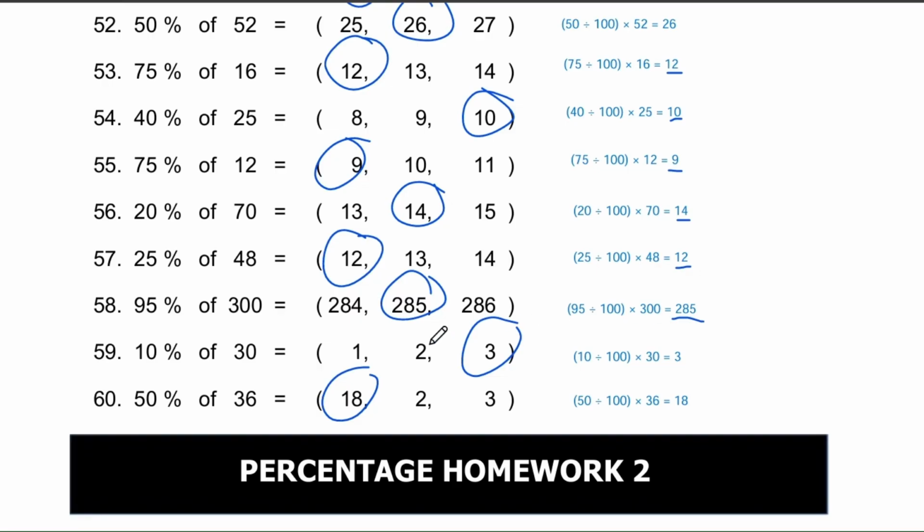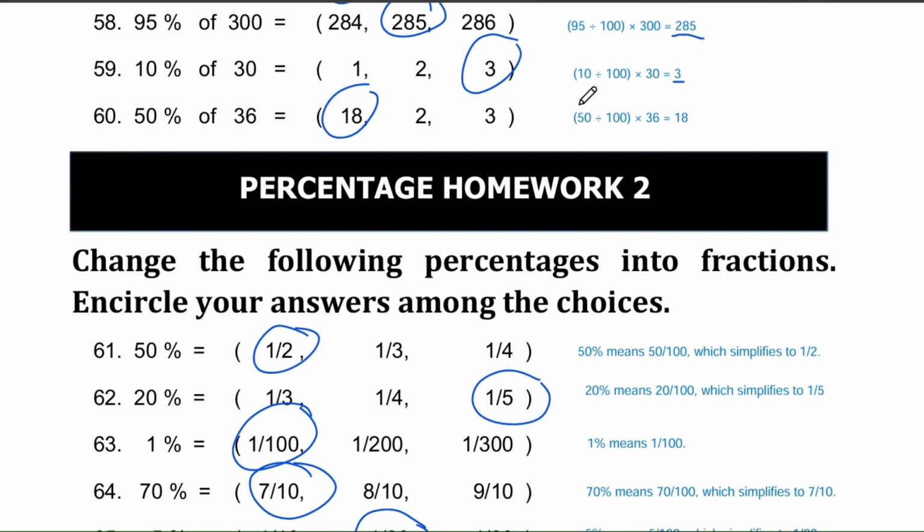Question number 59. What is 10% of 30? The options are 1, 2, or 3. The correct answer is 3. 10% means we're looking at 10 out of every 100 parts of a number. To work this out, we divide 10 by 100, and then we multiply by 30, giving us 3.